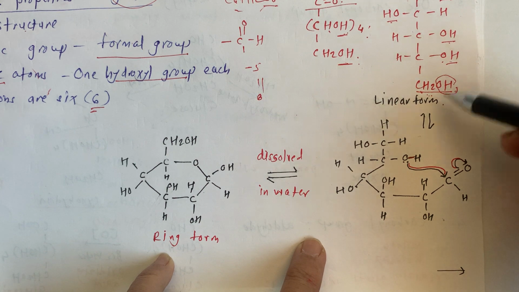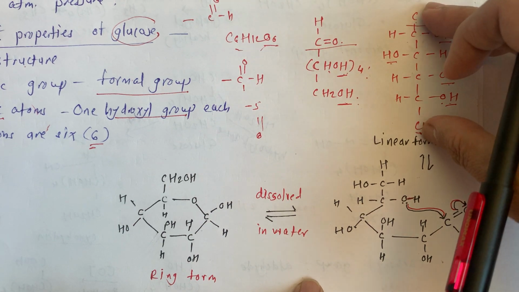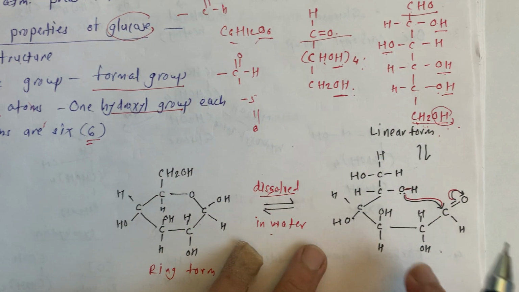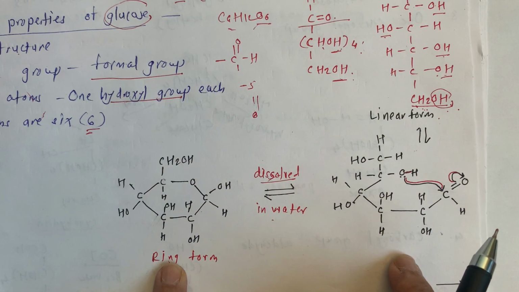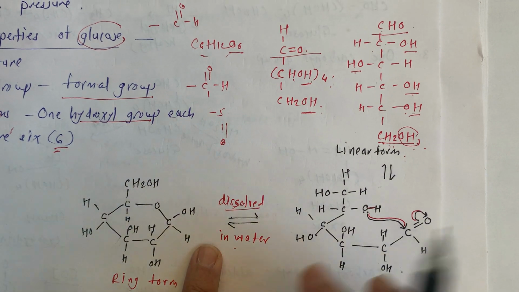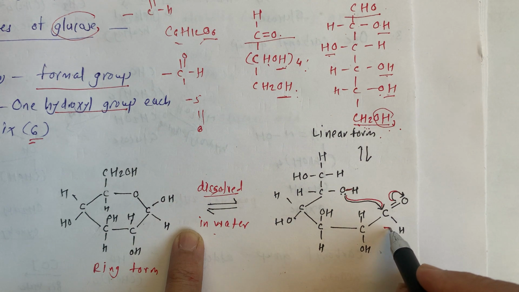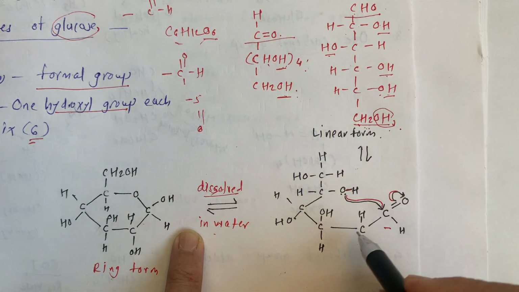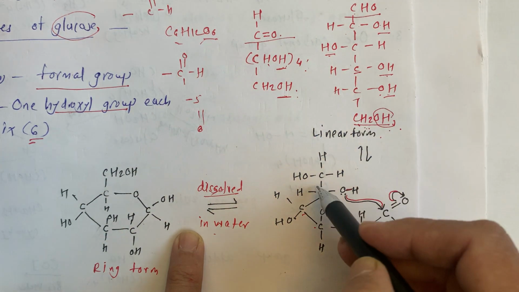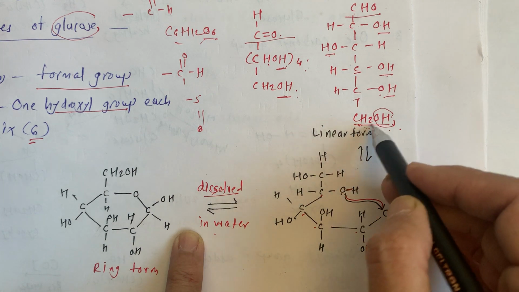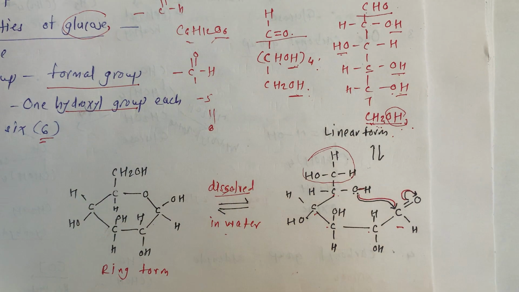This is a linear form, but when glucose dissolves in water, the structure connects to itself and forms a cyclic ring form. How can we get it? See here, this is CHO, for the time being we are writing like this. Then the next carbon, then this carbon, and to this carbon the CH2OH group is attached. So what is going to exactly happen?